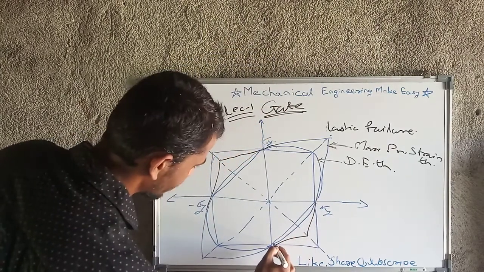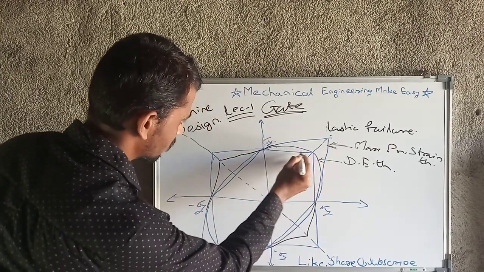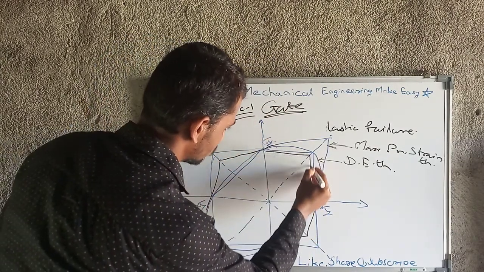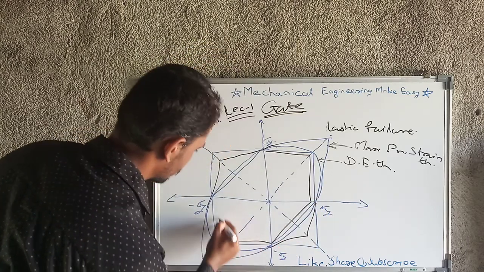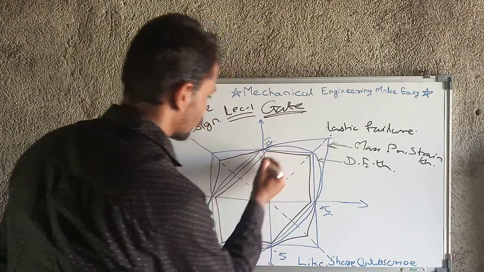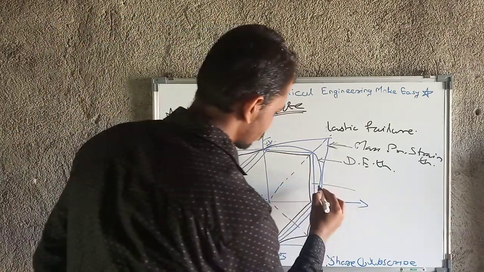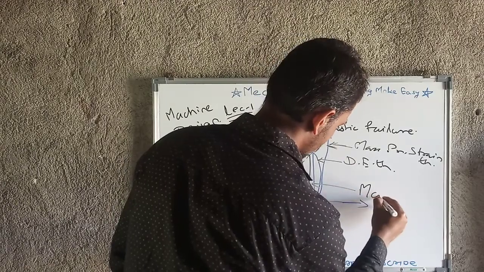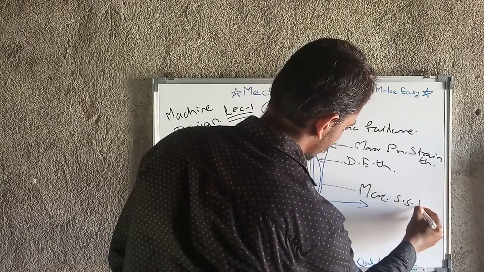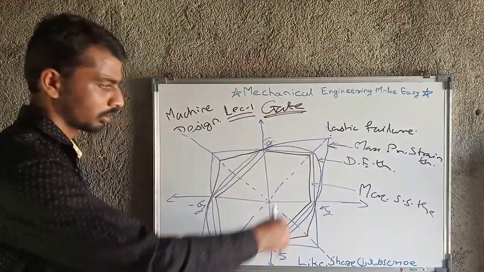It is the whole inner portion of this. I have only outlined it, this is the maximum shear stress theory, which is from all sides.